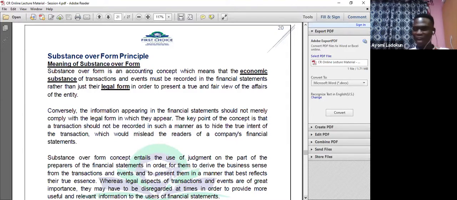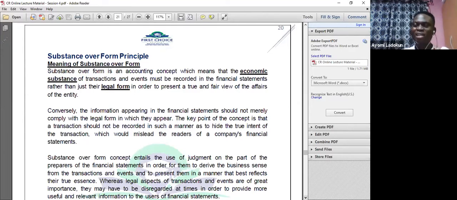Now, because you bought it, most likely the receipt was written in your company's name. Number two, because you bought it, you are using the asset, even though your community is also using it.